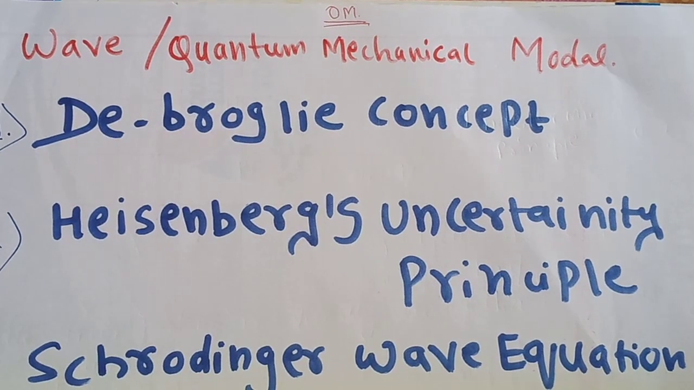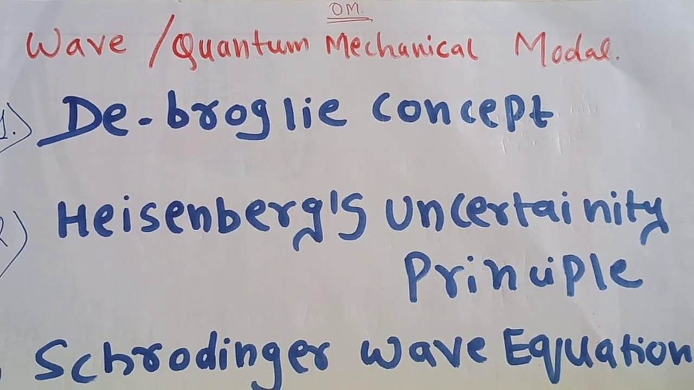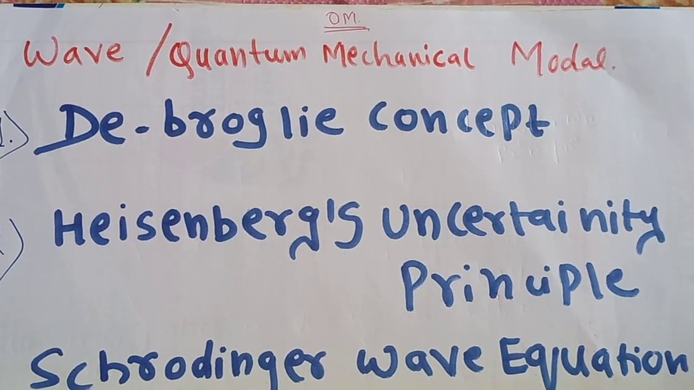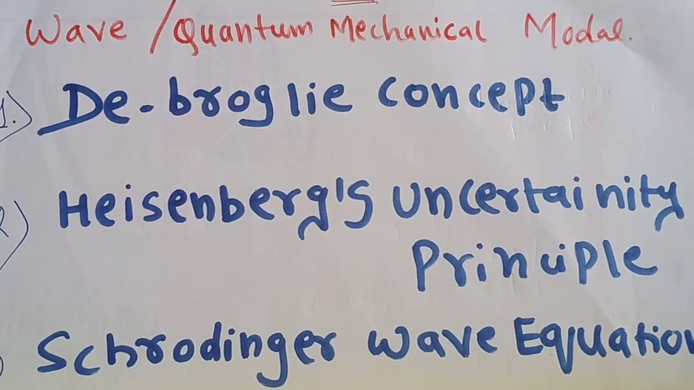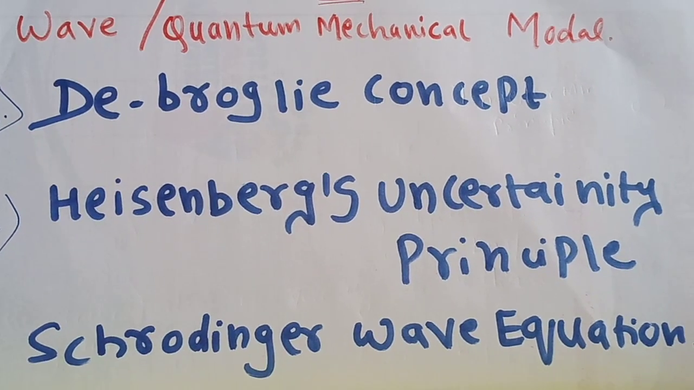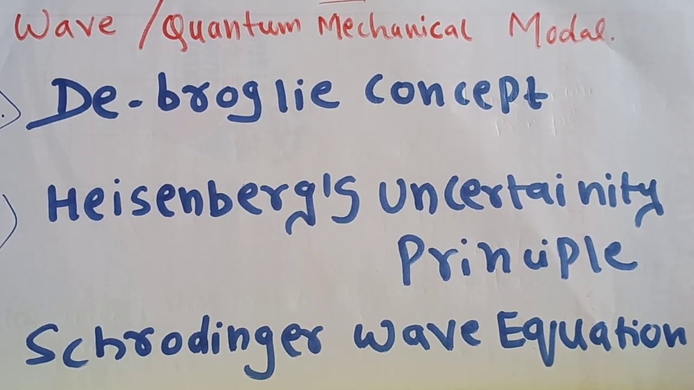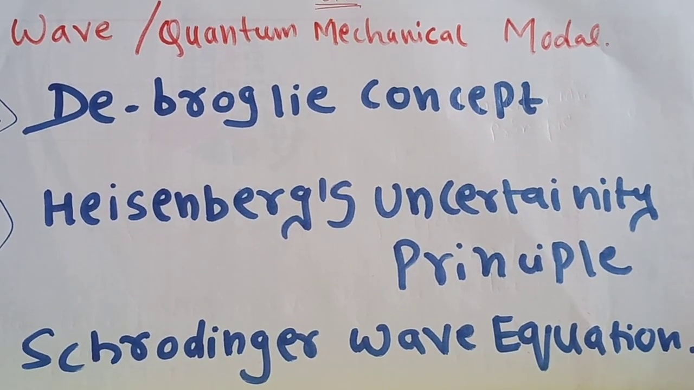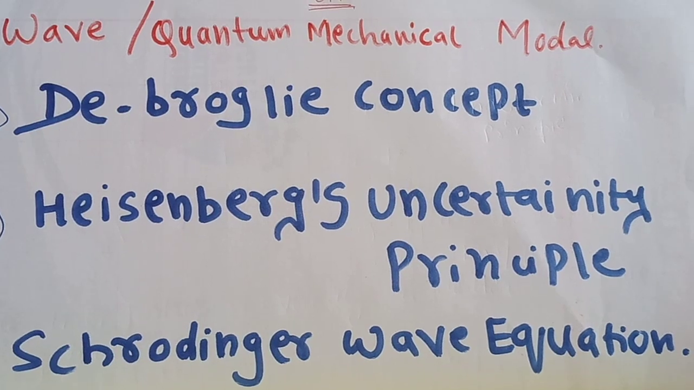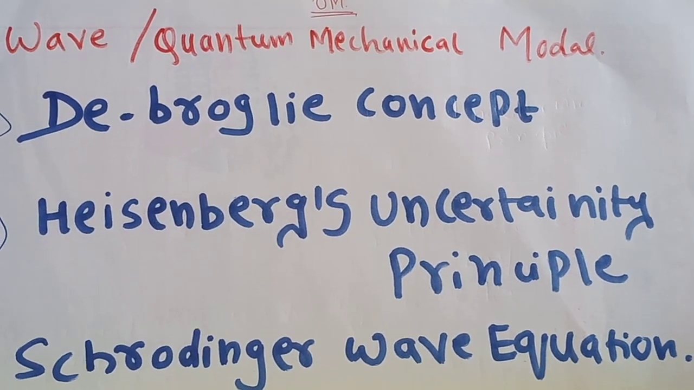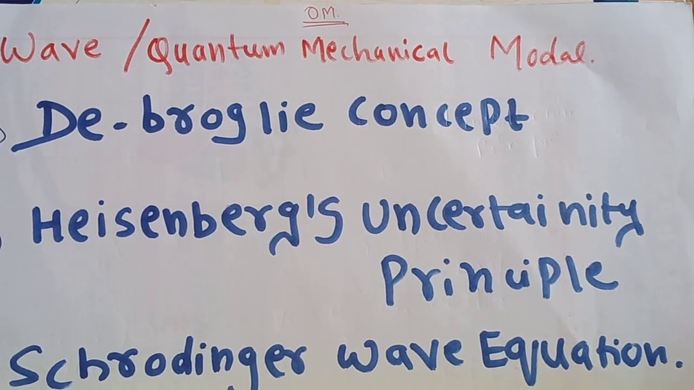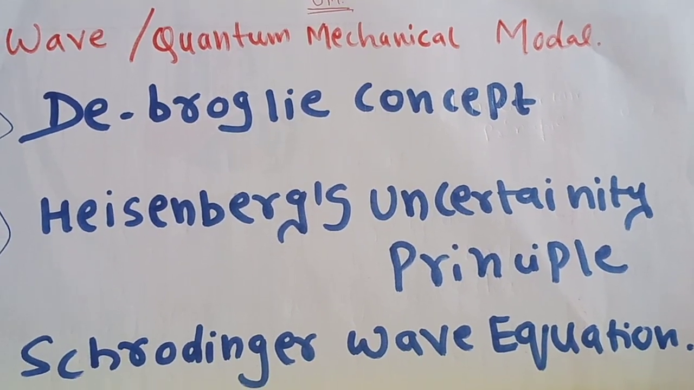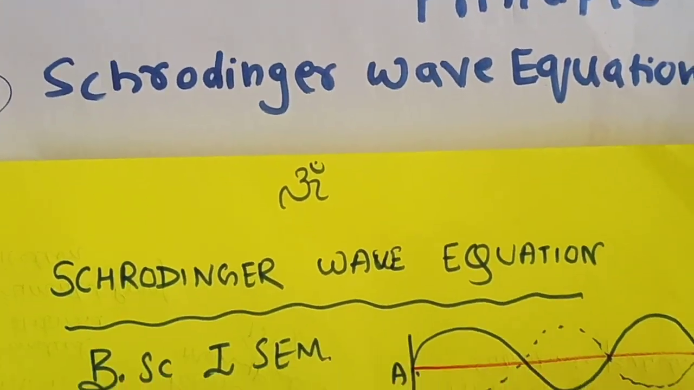So students, today we are going to study our Schrodinger wave equation. This video is as per the BSc syllabus. As in this syllabus, they are asking you only the equation and not the derivation of the Schrodinger wave equation. So I am also explaining only the equation and what the applications of the Schrodinger wave equation are. As we already discussed the de Broglie concept and the Heisenberg uncertainty principle, which are the basics of the quantum mechanical model, we are now going to study the Schrodinger wave equation in this video.